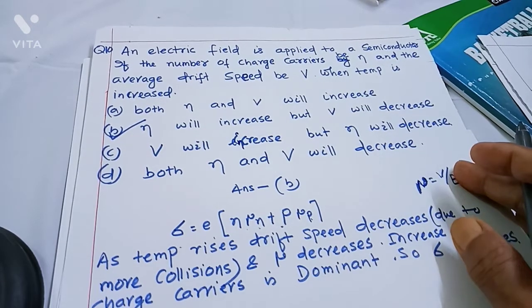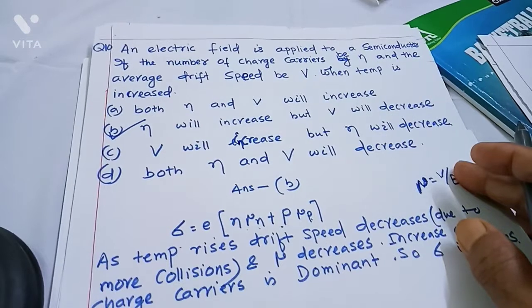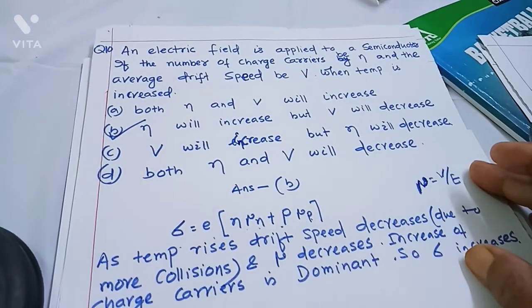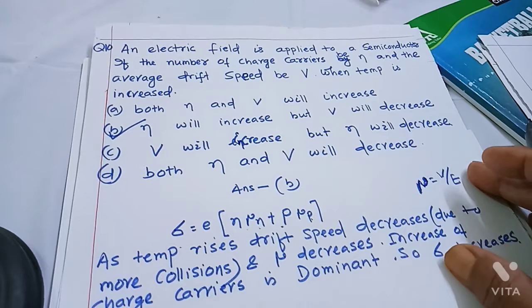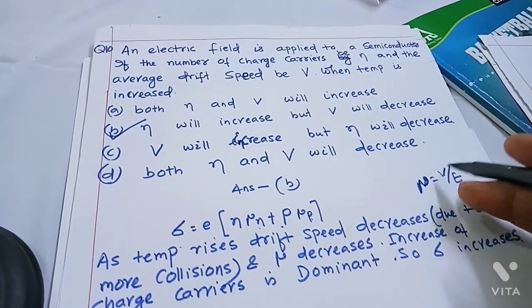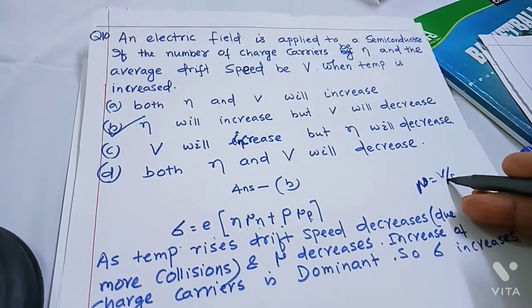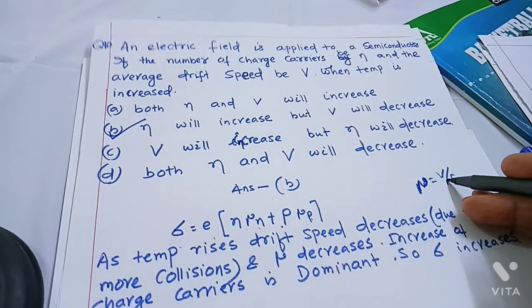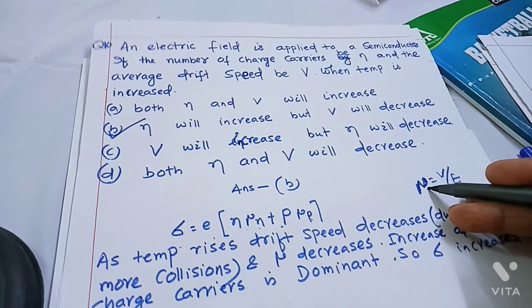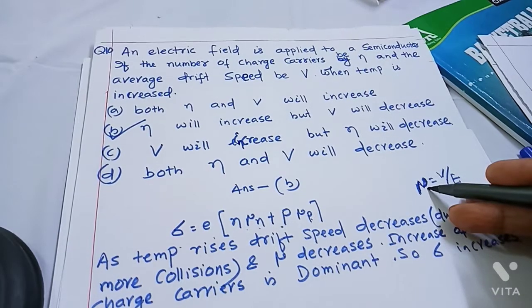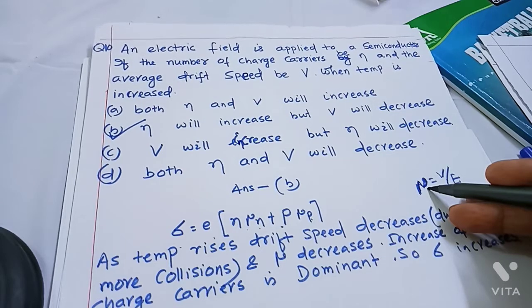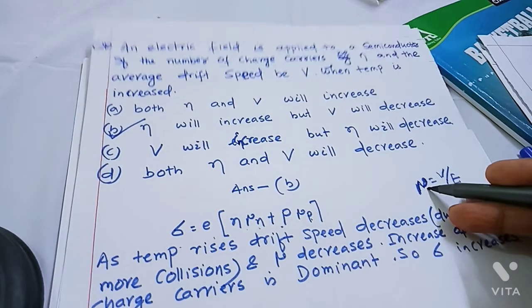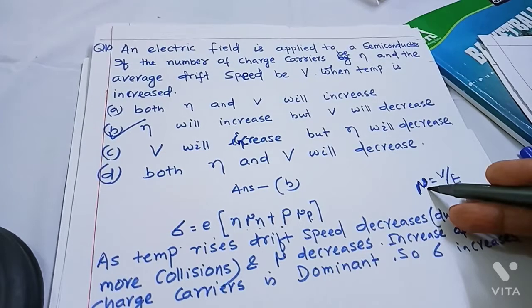In a conductor, if you increase the temperature, drift speed decreases because collisions become more frequent. So also in a semiconductor. If drift speed decreases because of the rise of temperature, then the mobility of the charge carriers, whether hole or electron, decreases.